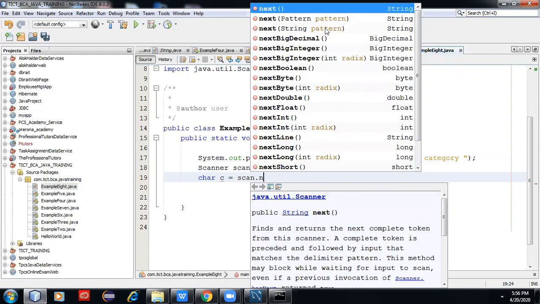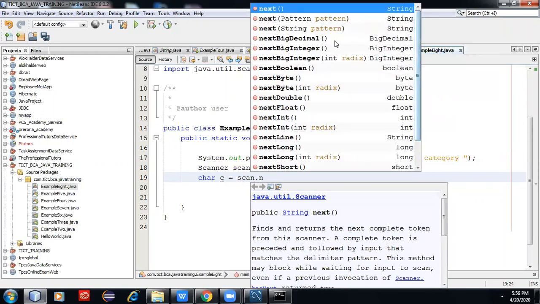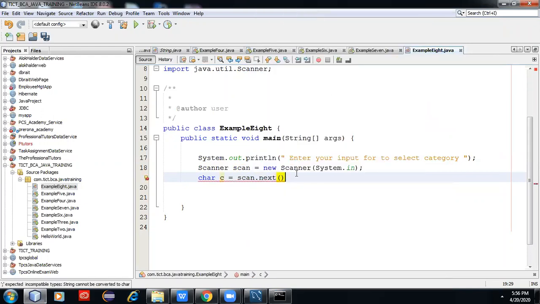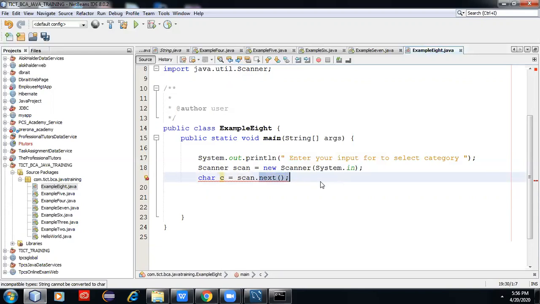Next in the character, boolean, and next. What is the compatible type with character? Next. Sorry, next.